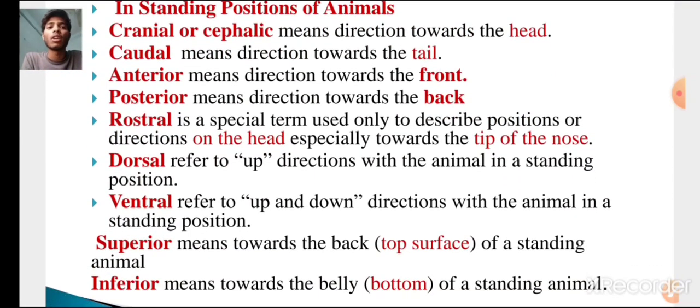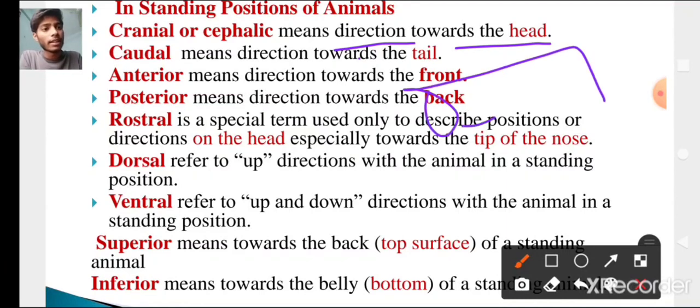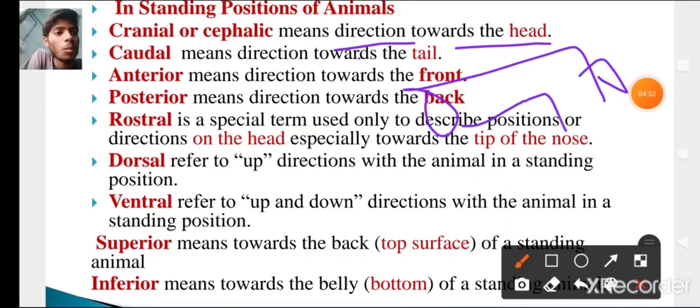The first one is cranial or cephalic, which means the direction towards the head, that is the cranial region. Caudal means the direction which is towards the tail. Let us consider this as an animal, this is the tail and this is the head.